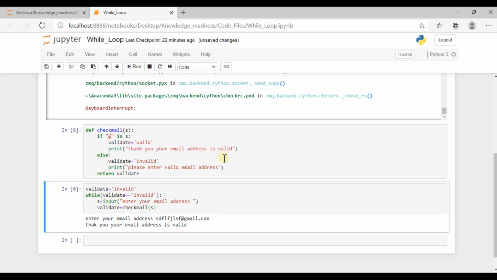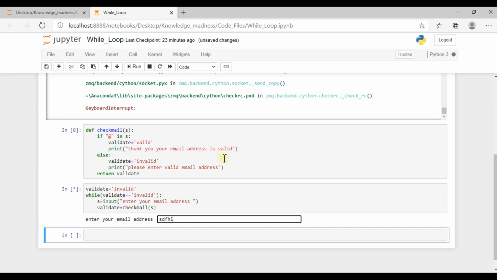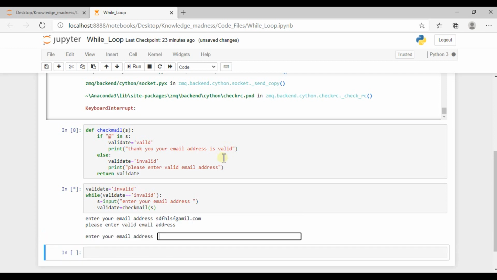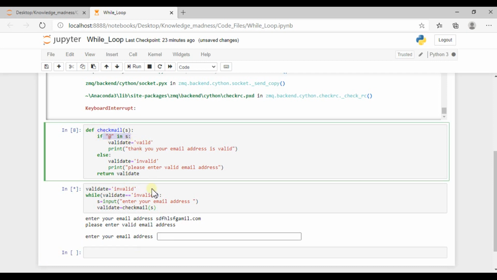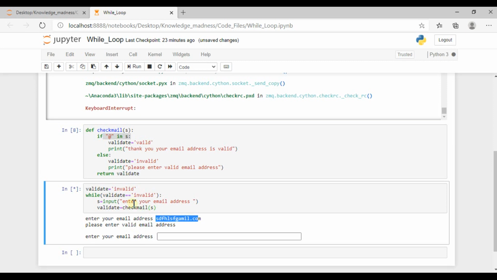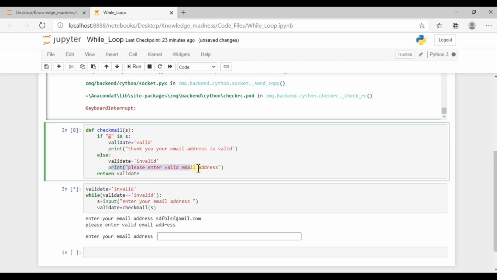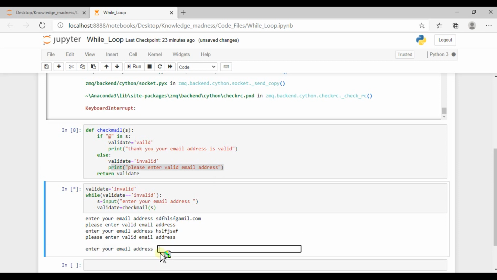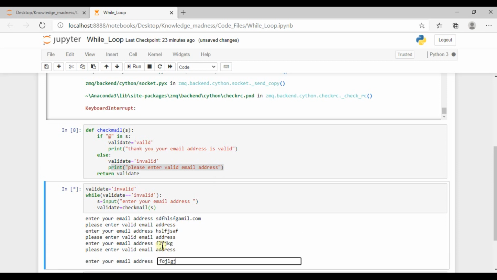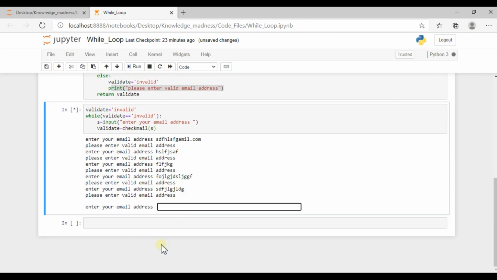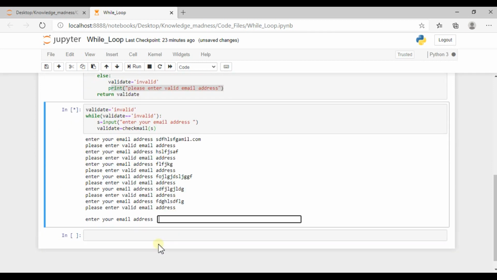Okay, now check the other side of this. So I am just entering gmail.com. Again, what it does is pass this string to this function, which checks for this @, and that @ symbol is not inside this string, so it keeps saying please enter valid email address. Okay, if you do this thousands of times, it will still ask you again to enter the valid email address, enter the valid email address.